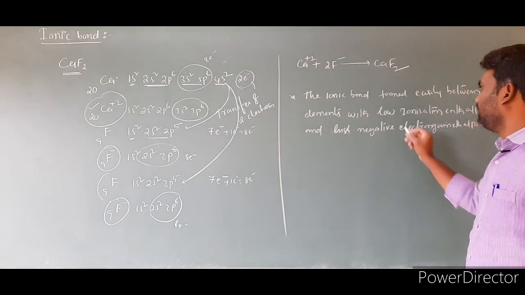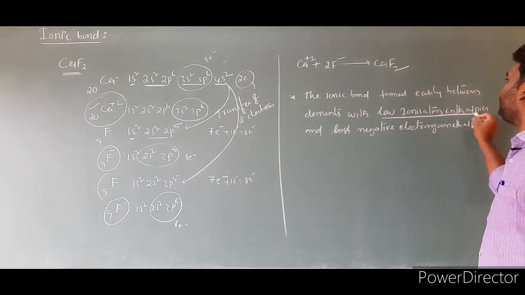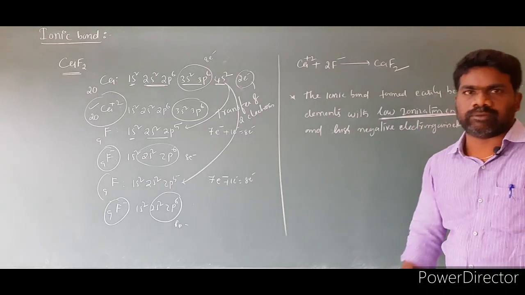What is my point? If the element has a low ionization enthalpy,